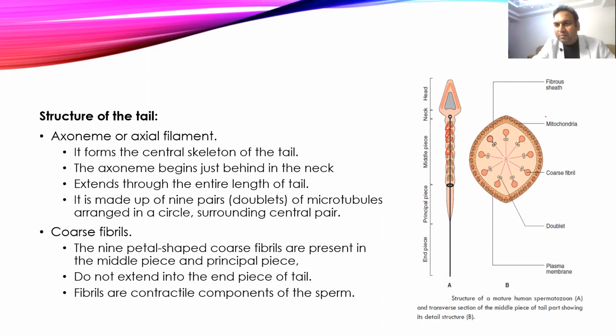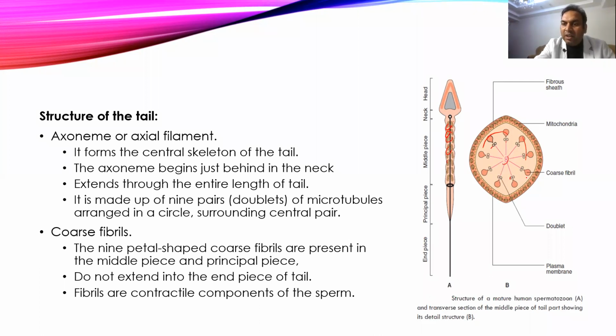So this central portion is called the axoneme, and the axoneme is present throughout the tail of the sperm and is made up of pairs of contractile protein. These are called microtubules. So there are 10 pairs of these contractile proteins: 9 are surrounding, and one central pair will be there. So a total of 10 pairs will be there, and they help with the motility of the tubules.